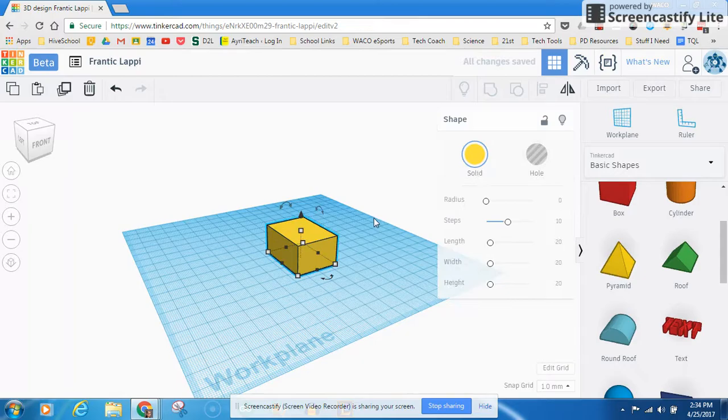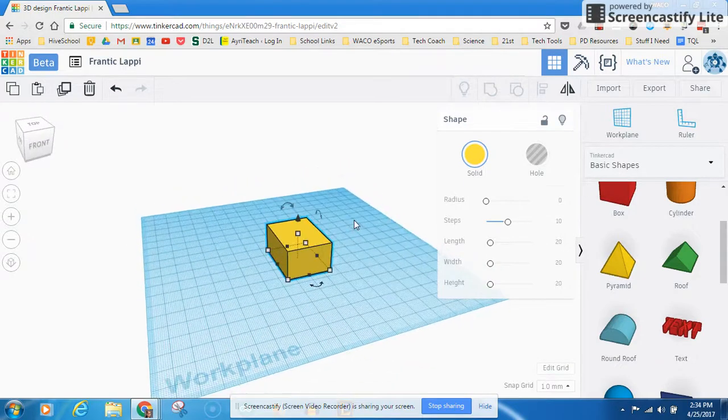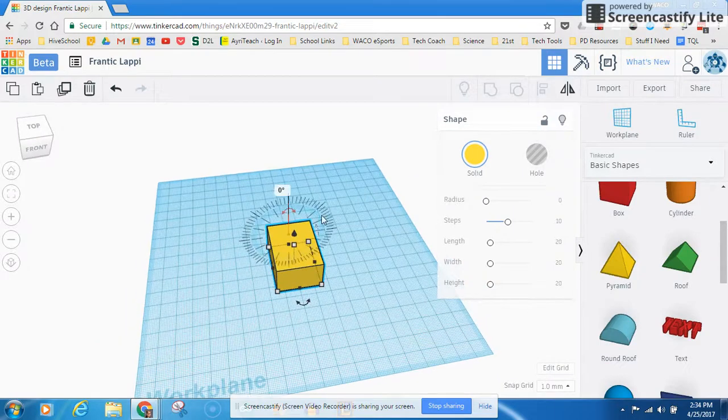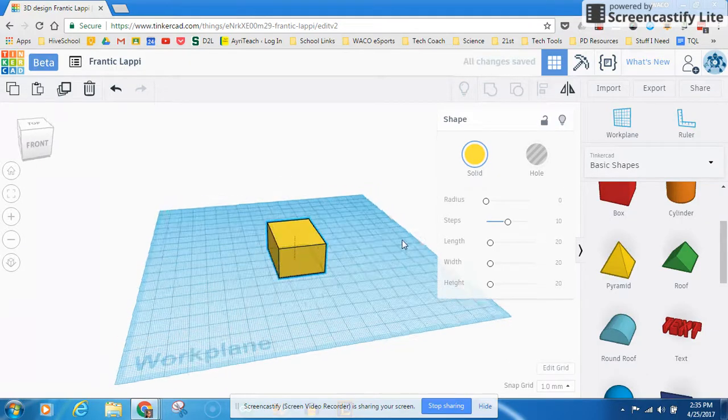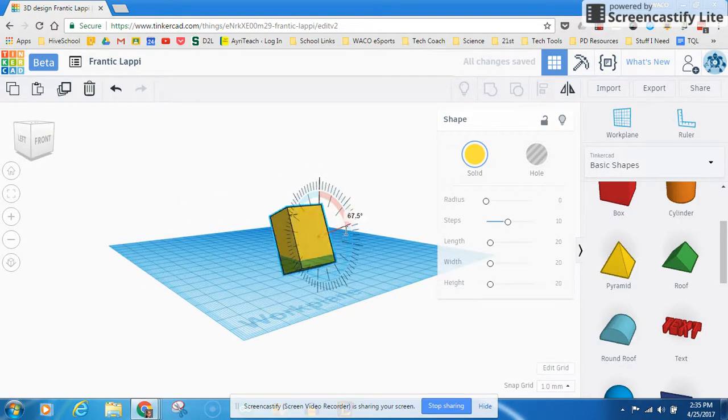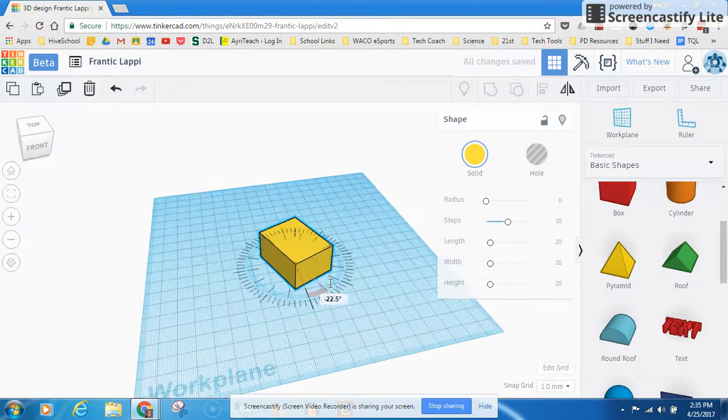Now, you probably also notice that I get these little rotate buttons coming up here. These rotate buttons are kind of cool because you've got to know which side you want to rotate first of all. So here's rotate this way. If I spin around and grab this one, I can rotate it this way. And then if I grab this one down here, I can rotate it this way.